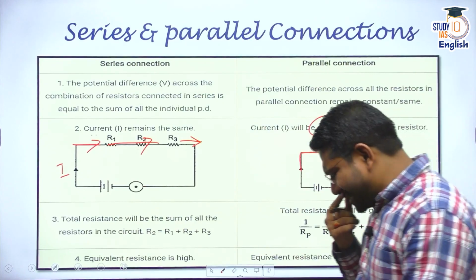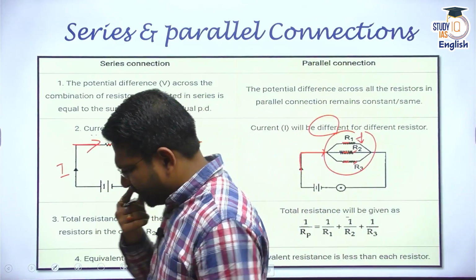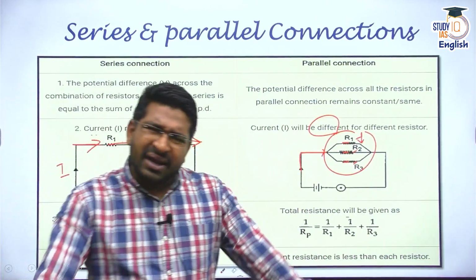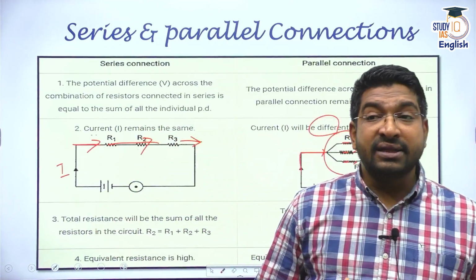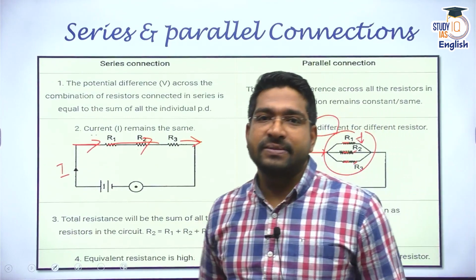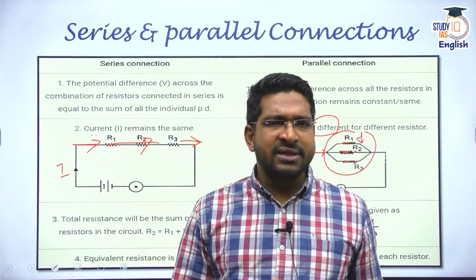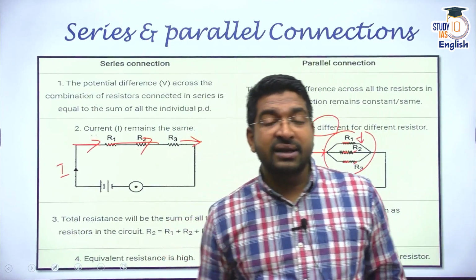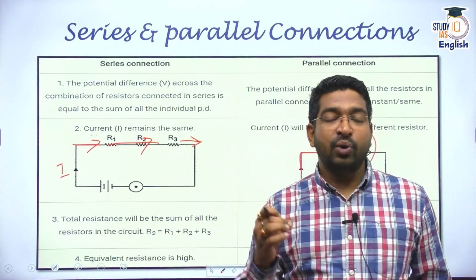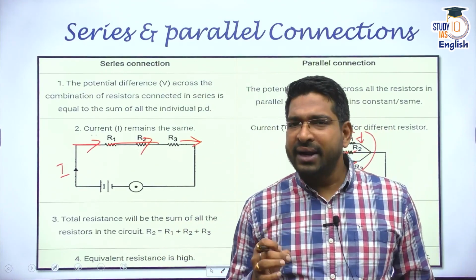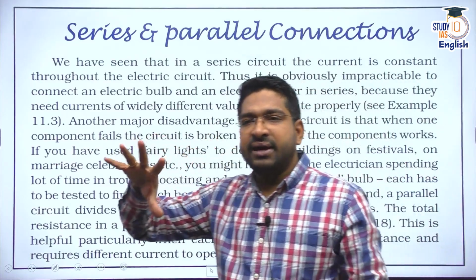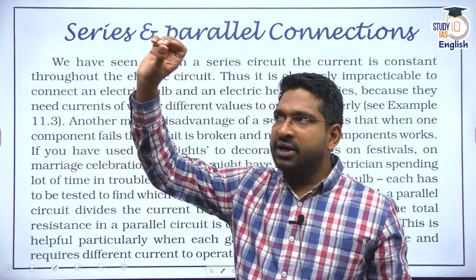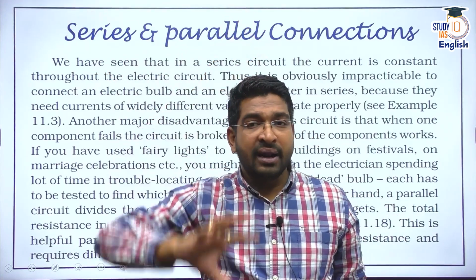Now, why did I discuss this? Because in many of our household equipments, you will see that we seldom connect things in series. It doesn't mean we do not connect in series, but many a time we connect things in parallel to our electric lines. Why does this happen? Because you have connected your fridge to a parallel line, you have connected your AC to a parallel line, your lights to a parallel line. Why?